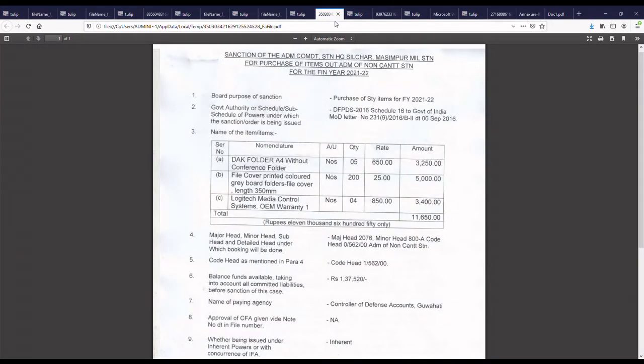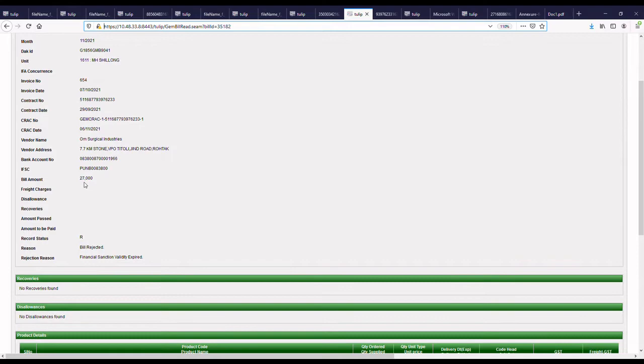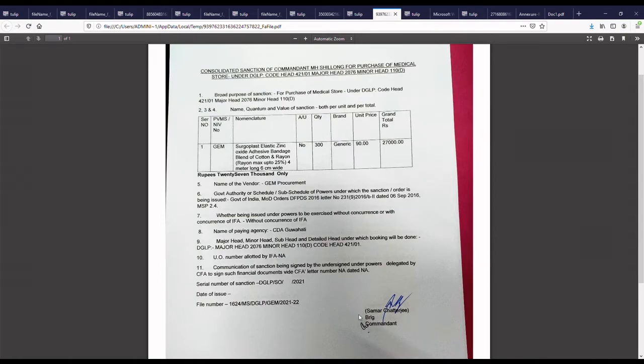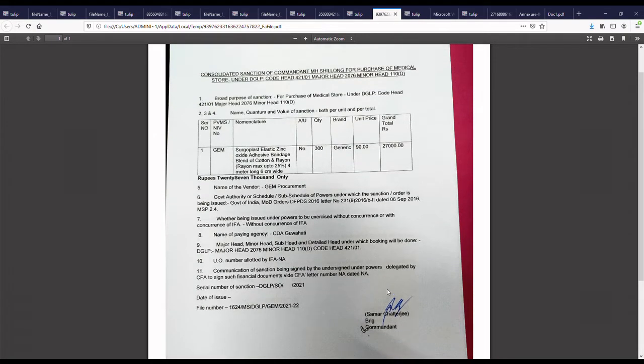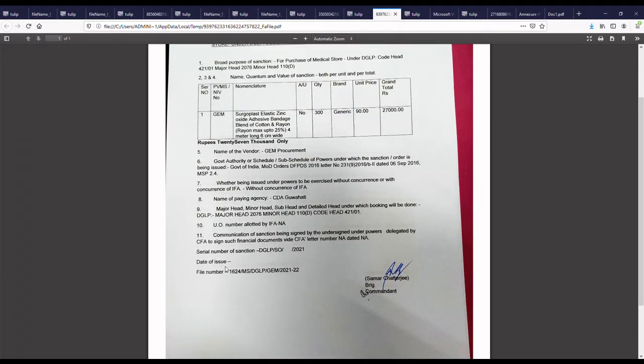Now we are coming to the next case. The next case is again a case forwarded by a unit for an amount of 27,000 and here the bill is being rejected. Now what is the reason? Again the financial advice file. You can see the financial advice file uploaded by the unit is bearing no date stamp. It is a partially correct Appendix K, but the unit CFA has forgotten to mention the date of issue.